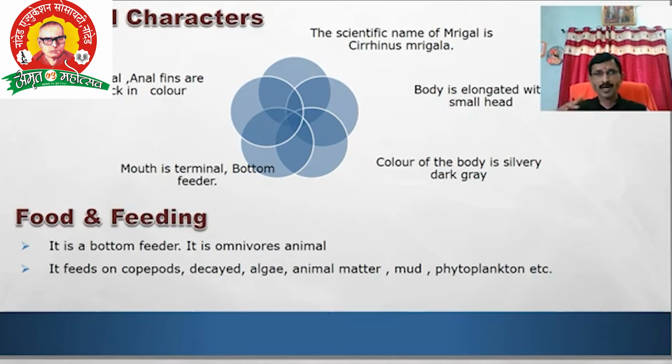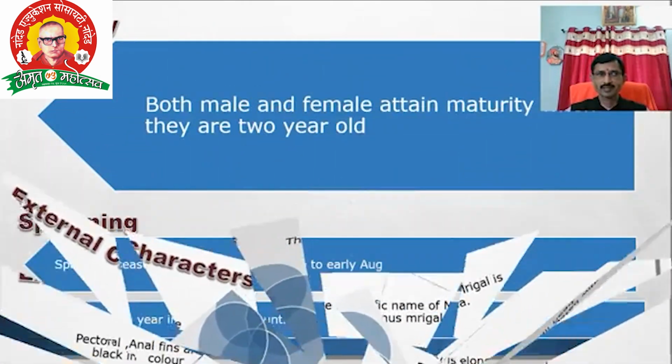Phytoplankton means microscopic unicellular plants which are present in water, green plant material present in water, called the plankton. This is the food and feeding habit.